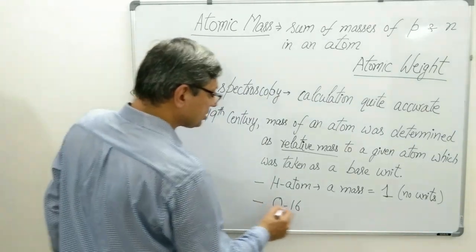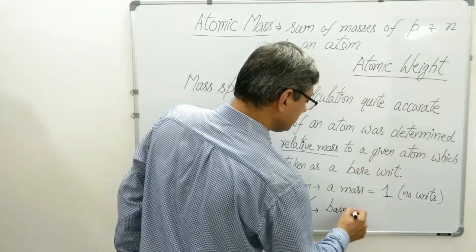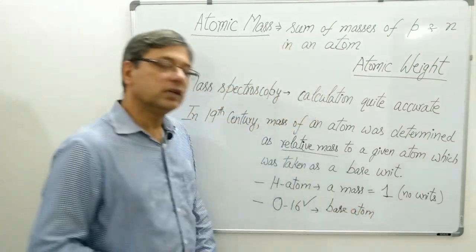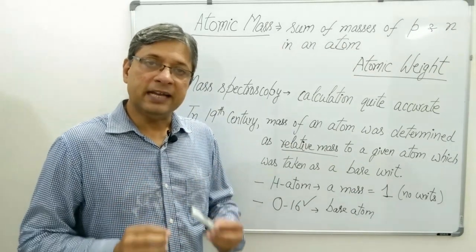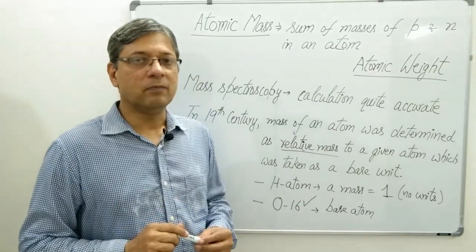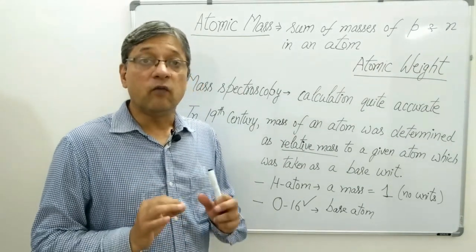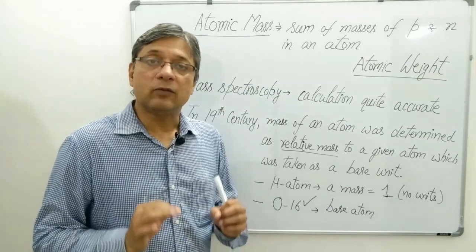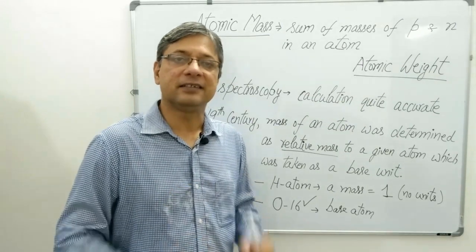Later on, the oxygen atom was taken as a base atom for determining the relative masses of other atoms. In 1961, both hydrogen and oxygen atoms were replaced by another atom, and that was the carbon-12 atom. Let me write it.